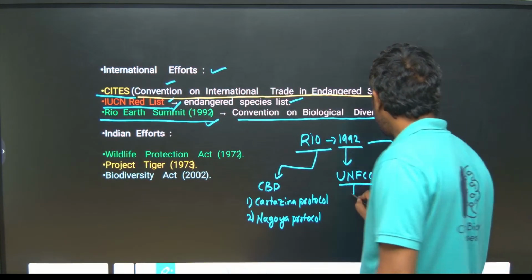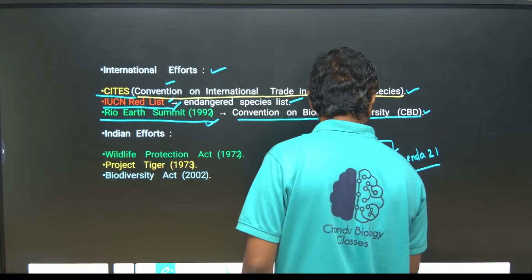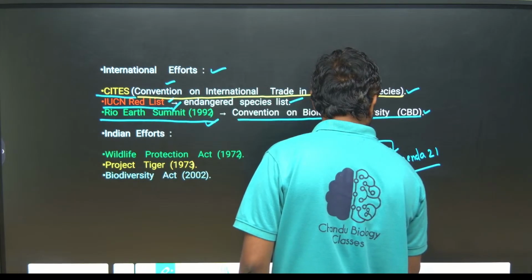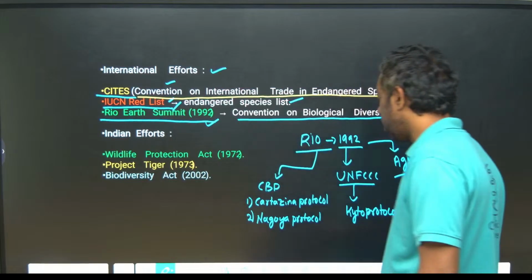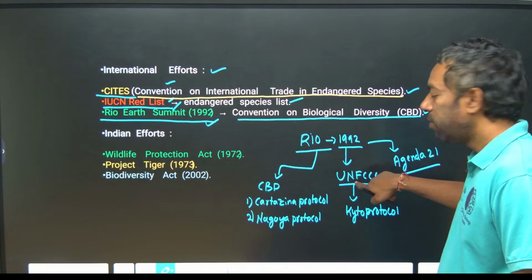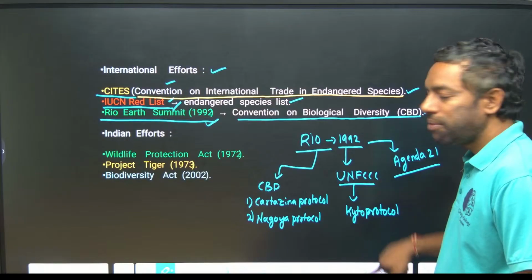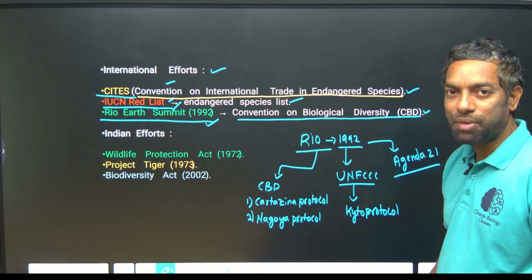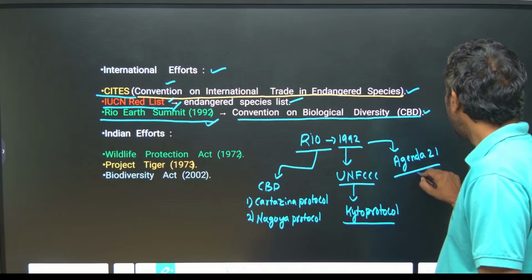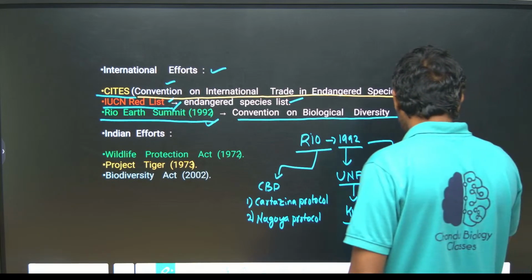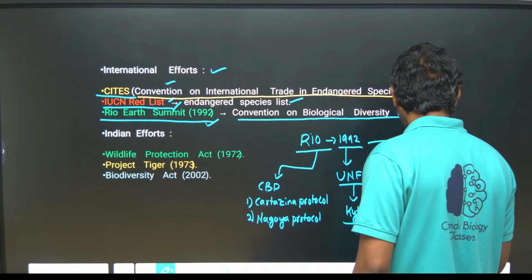UNFCCC, United Nations Framework Convention on Climate Change, has the Kyoto Protocol. Okay, this is the Kyoto Protocol. And Agenda 21 is about the Sustainable Development Goals.